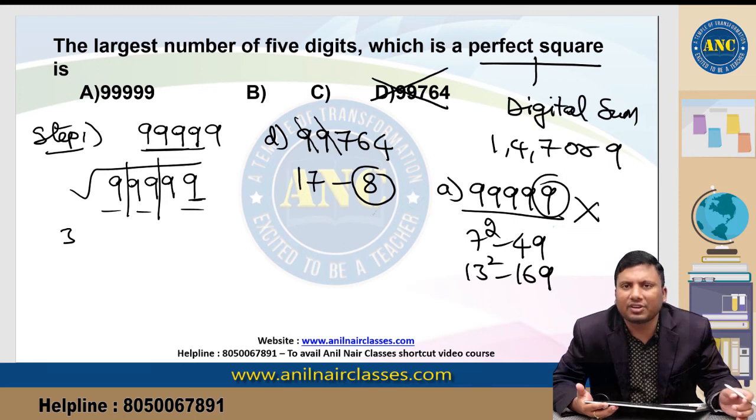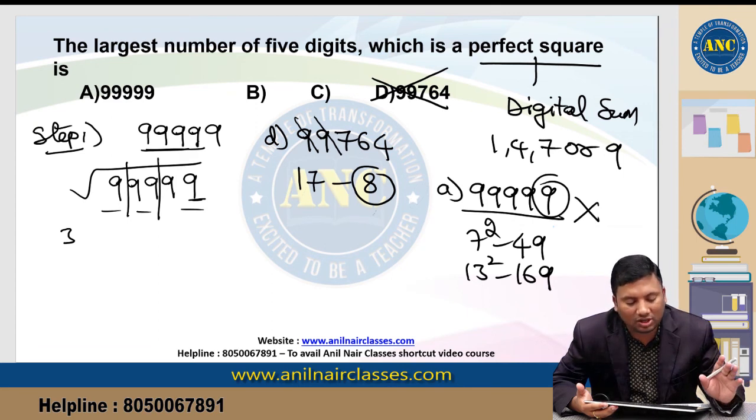We have eliminated the first option, five nines, because any perfect square ending with 9 has an even tens place. D option, 99764, has digital sum 8, while the digital sum of a perfect square should be 1, 4, 7 or 9. So the first option is out, D option out. B and C are not specified, so let us find out the values.